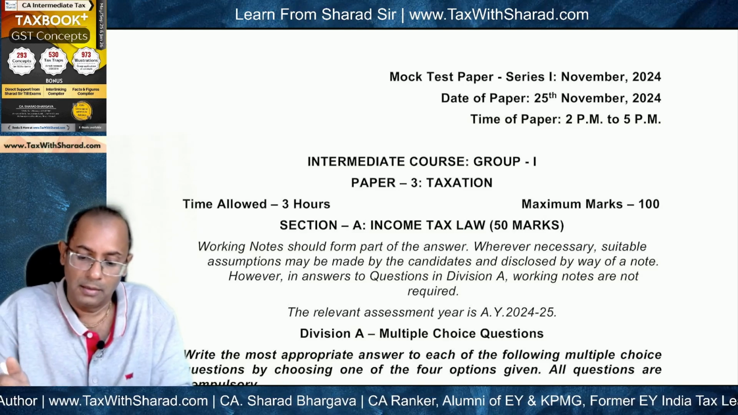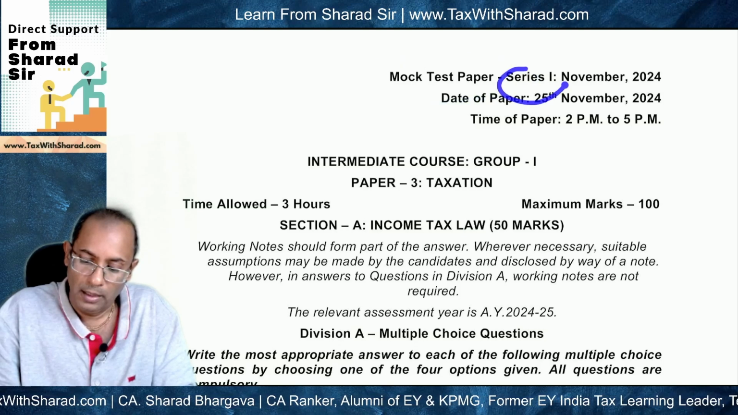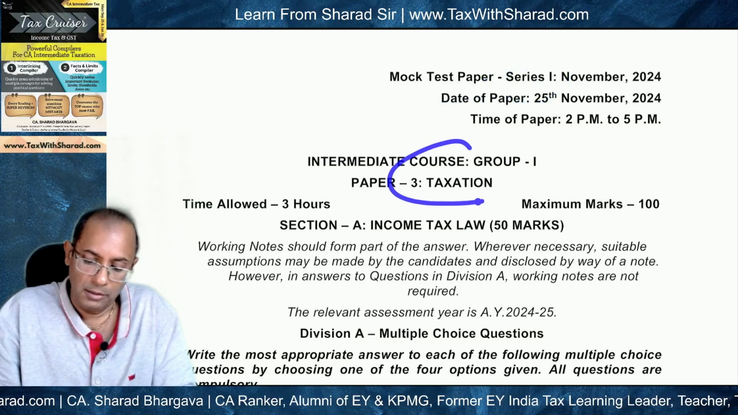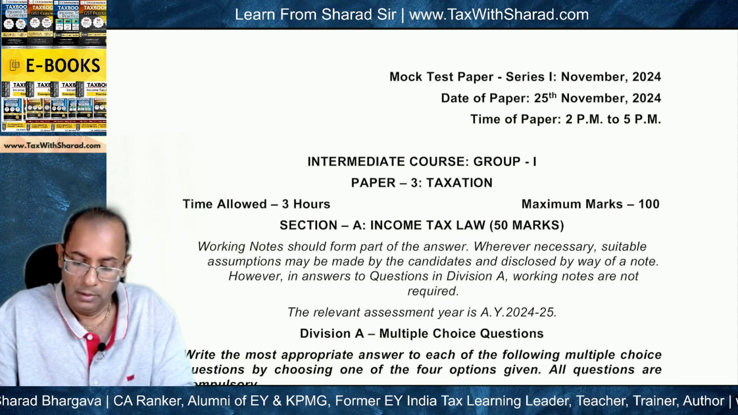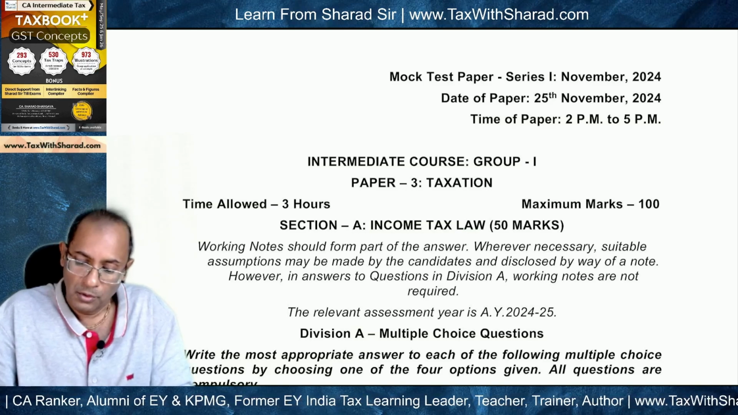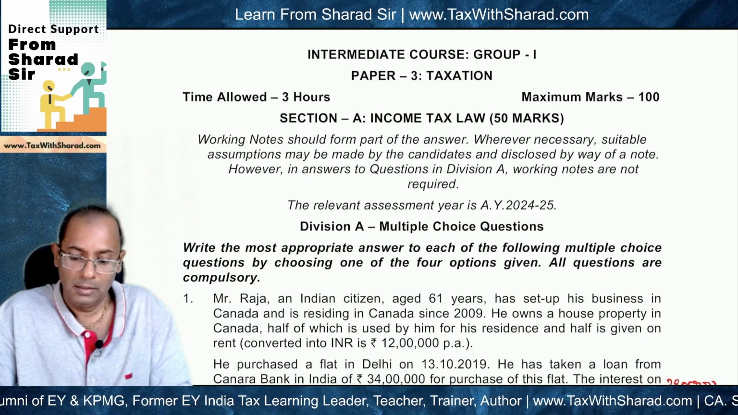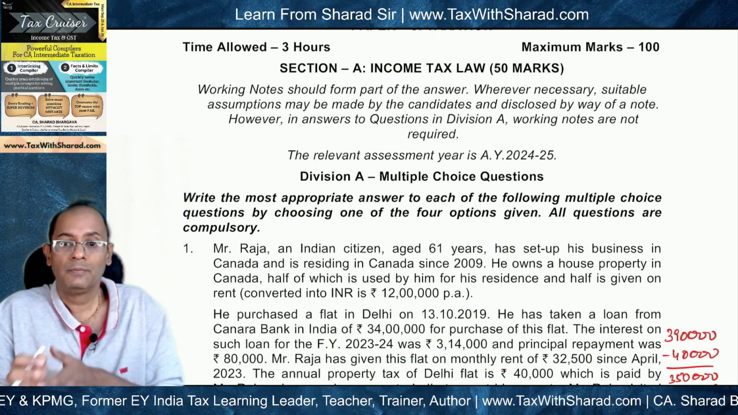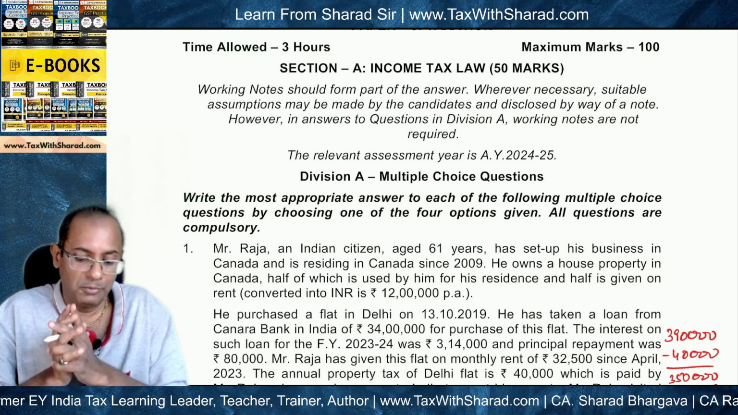So ICAI has now rolled out the MTP Series I for CA Intermediate Taxation Group 1 paper, and this is relevant for the January 2025 examination. So this is Series 1 MTP, and in this video we are going to discuss the case scenario MCQs and other MCQs, and we are going to discuss the complete solution with full working steps.